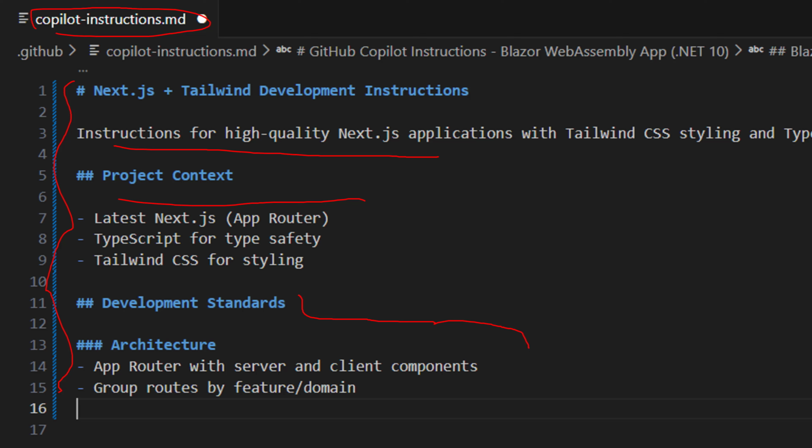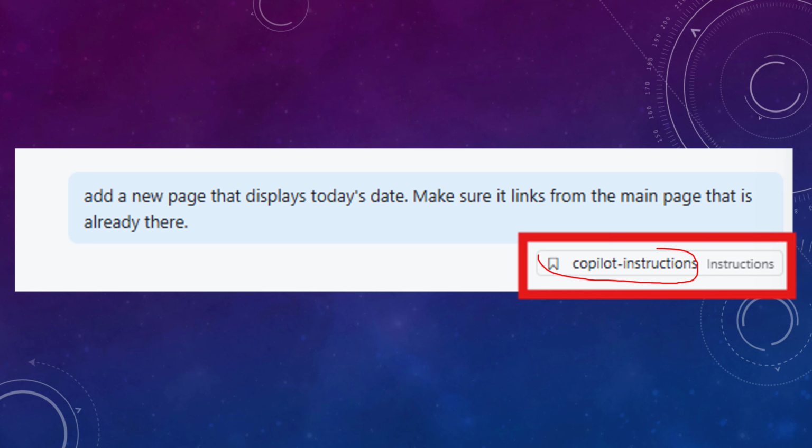To use the custom instructions, we need to create a file called copilot-instructions.md within your project. And here you can put the custom instructions into it. Then start up GitHub Copilot in agent mode and ask it to do something, and like that, it will use the Copilot instructions file that you have put in that GitHub folder.